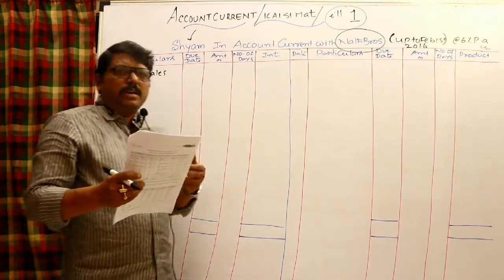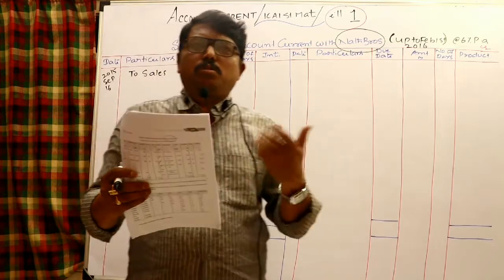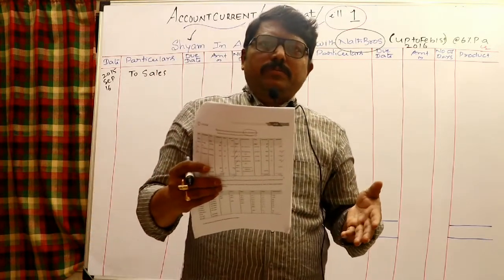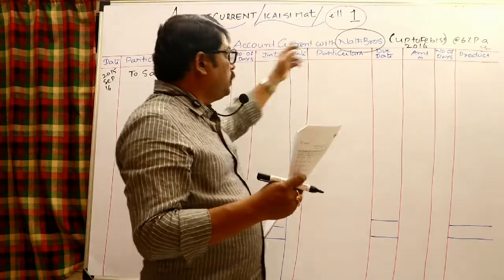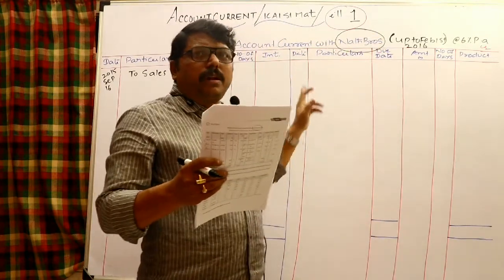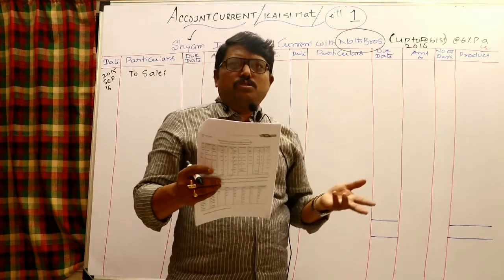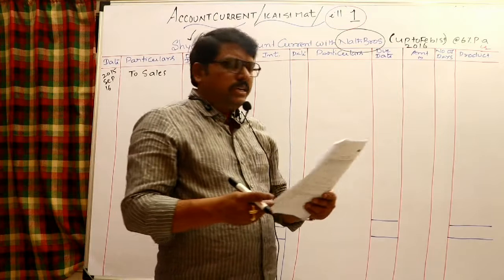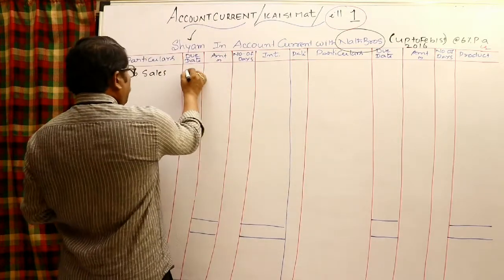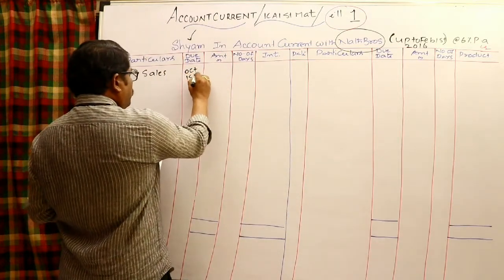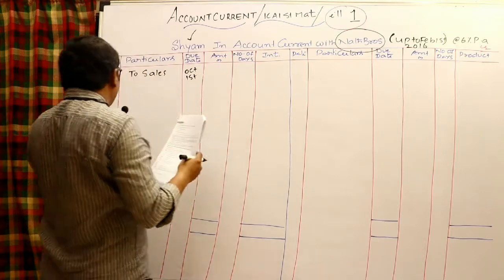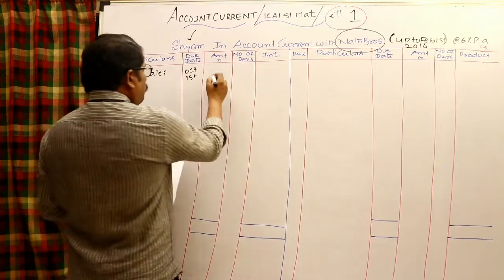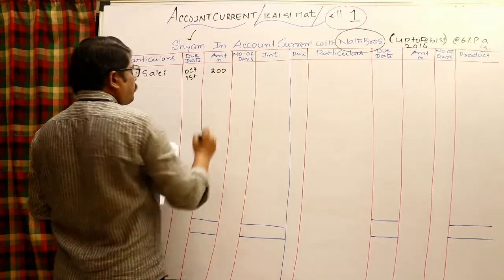Sometimes a credit period may be given, 1 month or 2 months like that. Then the due date will be different, the transaction date will be different. From the due date to the settlement date, you need to calculate the number of days every time, and interest also to be calculated in that way. But here a separate due date is given, October 1st. That's why you have to take October 1st. So the amount you may take here, 200 rupees.